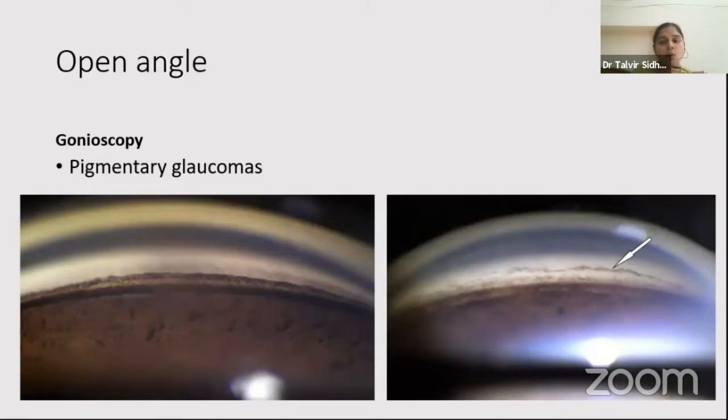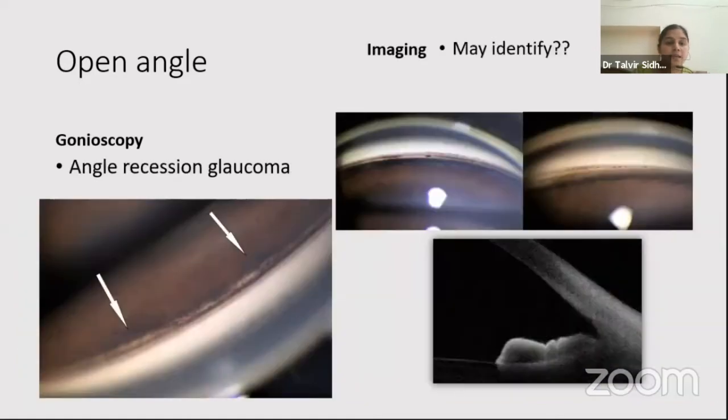In open angles also, there are conditions which cannot be picked up on imaging, for example, pigmentary glaucomas. Then we have angle recession glaucoma, although angle recession can be picked up on imaging when you look at if the iris has moved way behind the scleral spur.